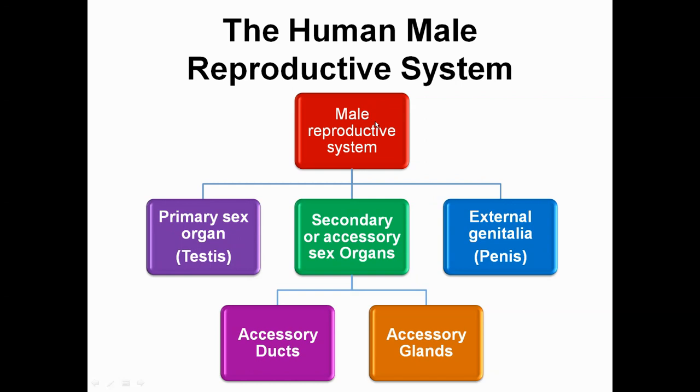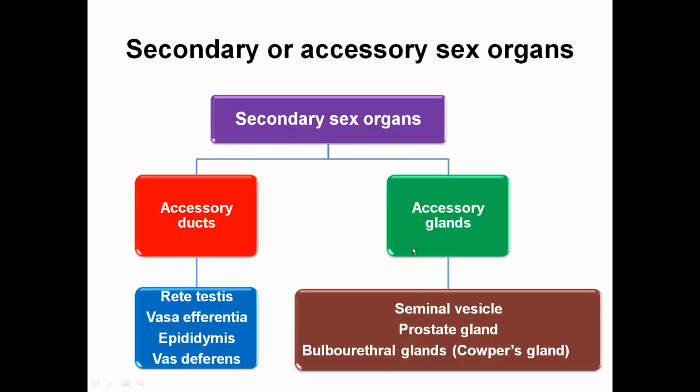The human male reproductive system comprises three parts: primary sex organ, secondary or accessory sex organs, and external genitalia. The primary sex organ is a pair of testes. Secondary or accessory sex organs comprise ducts and glands. External genitalia is the penis.